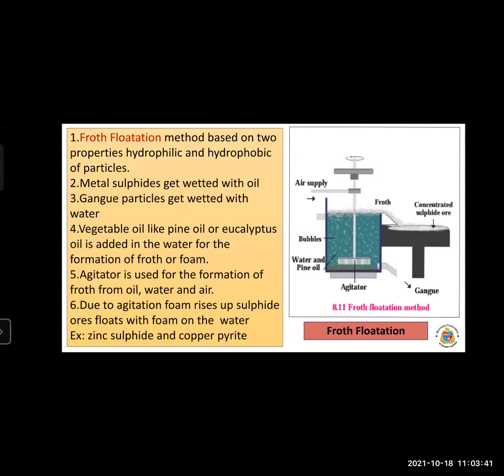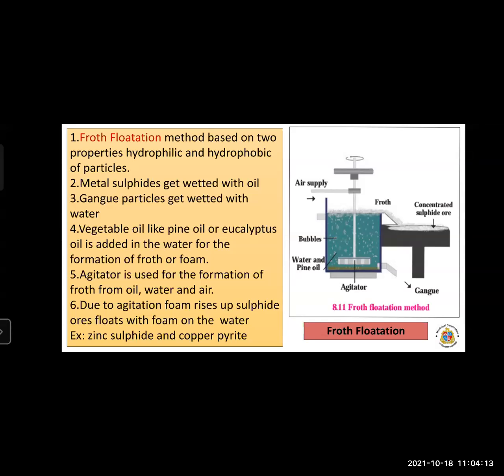It is totally based on the two properties, hydrophilic and hydrophobic. Gangue particles, being water loving, get wetted with water, but metal sulfides are hydrophobic particles, so they get wetted with oil.